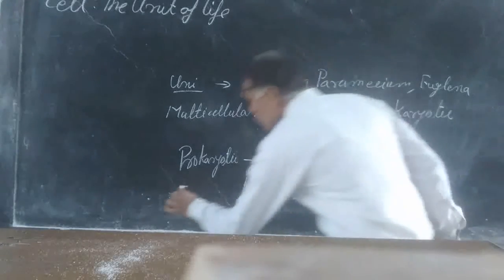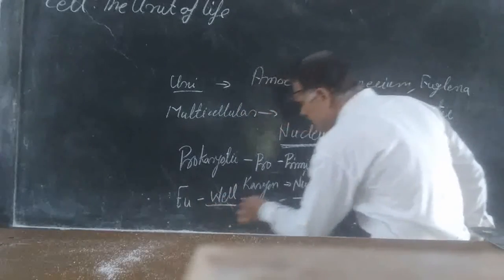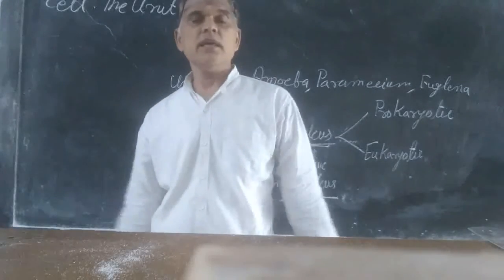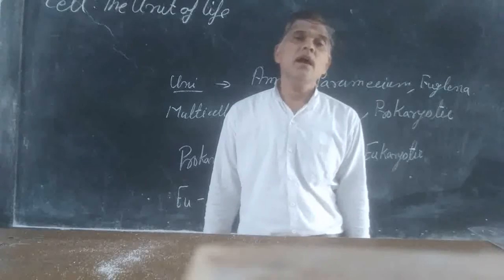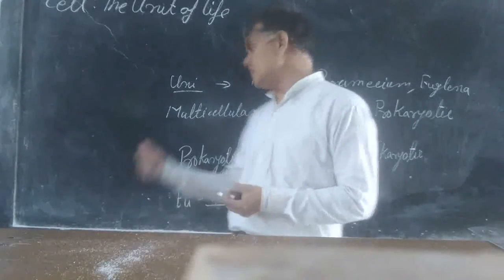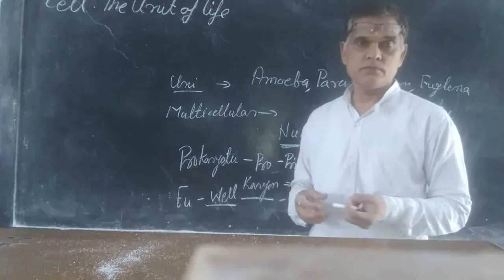Another is eukaryotes. Eu means well and karyon means nucleus. They have a well defined nucleus. Their nucleus is bounded by the nuclear membrane and is called a nucleus, but in prokaryotes the nucleus is called a nucleoid.